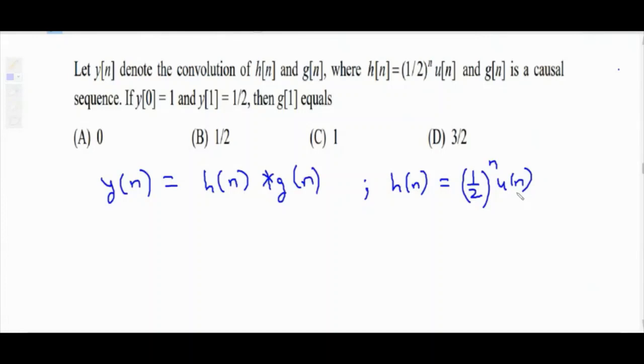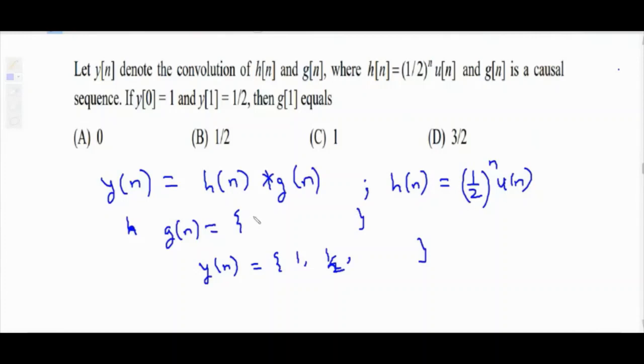G of n is a causal sequence. That means it is also starting from 0. Causal means the signal starts from 0 onward. And they have also provided y of 0 value. The sequence of g of n is not provided, no problem. And they have provided some values of output. Y of 0 is 1 and y of 1 is 1 by 2. These two values are provided. After that it can have some values, but those values are not provided.